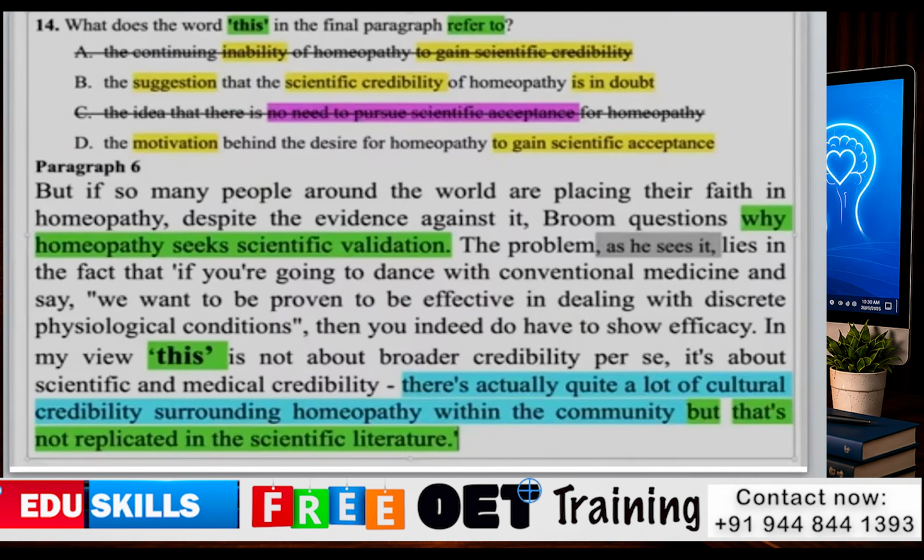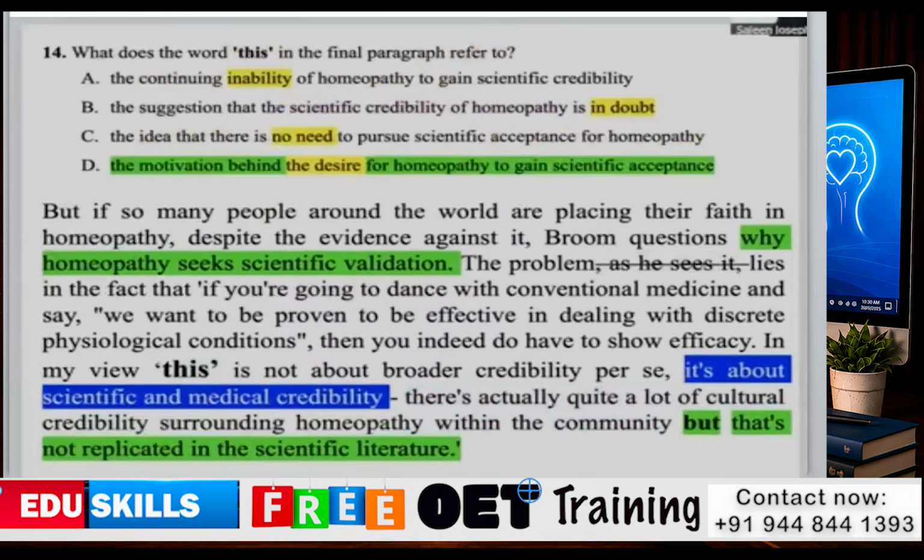And answer option D is the motivation behind the desire for homeopathy to gain scientific acceptance. It is given in the paragraph that there is actually quite a lot of cultural credibility surrounding homeopathy within the community, but it's not replicated in the scientific literature.